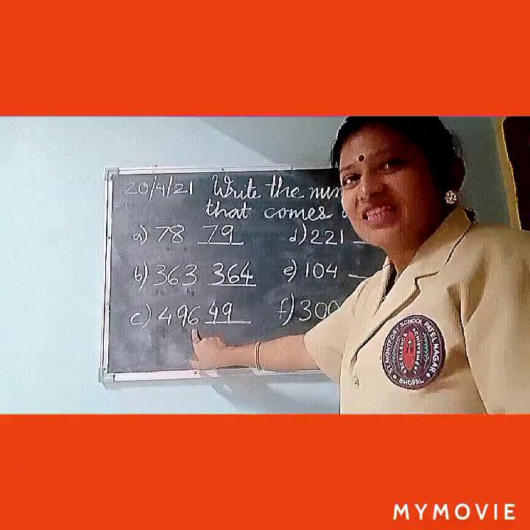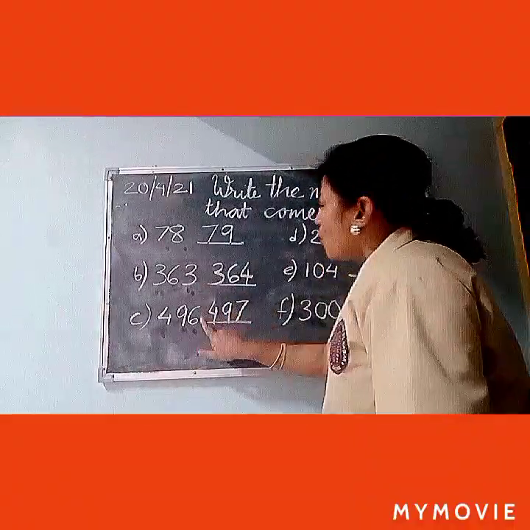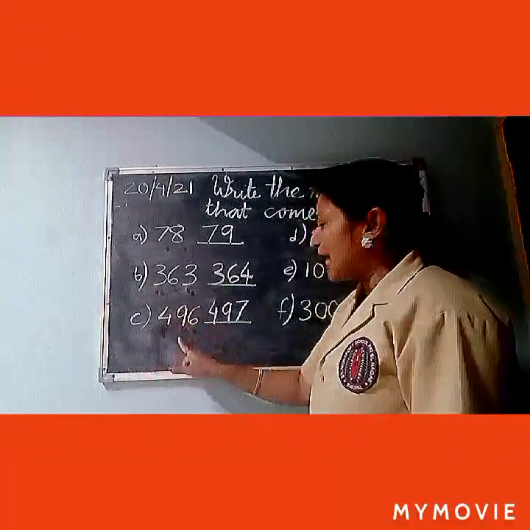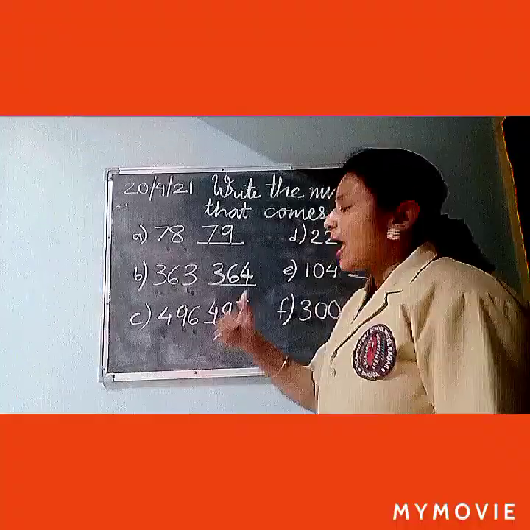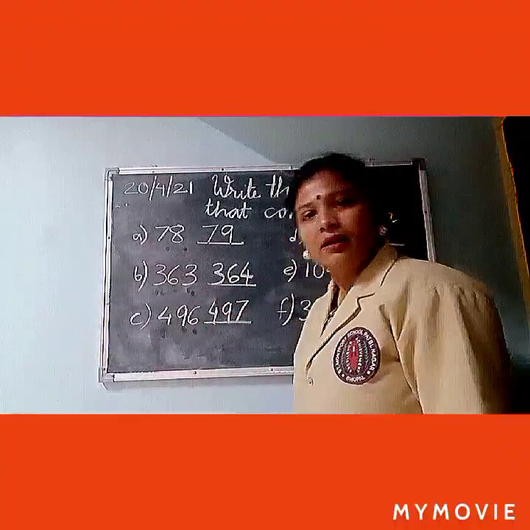Yes, 6 plus 1 will be 7. So the answer is 497. 496 was given and after 496, 497 will come.